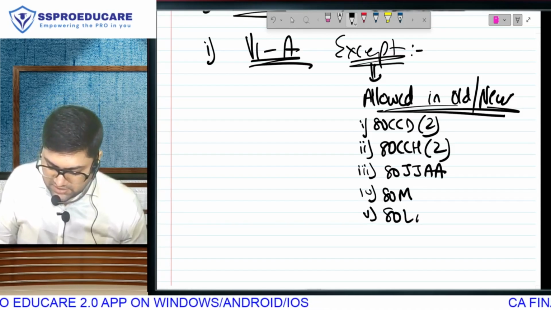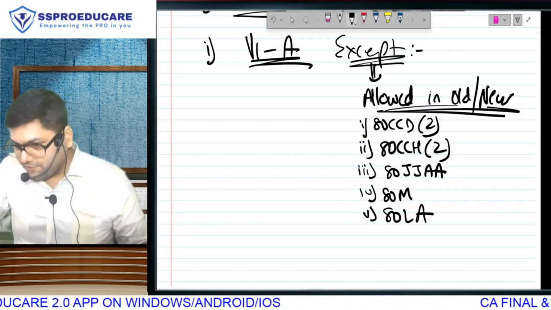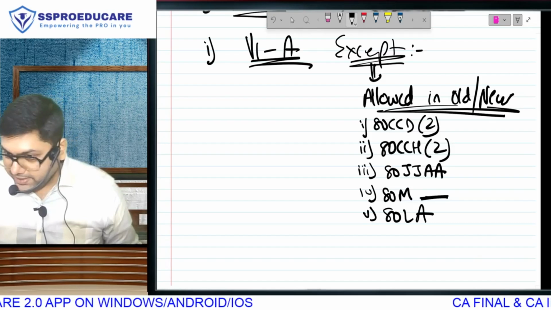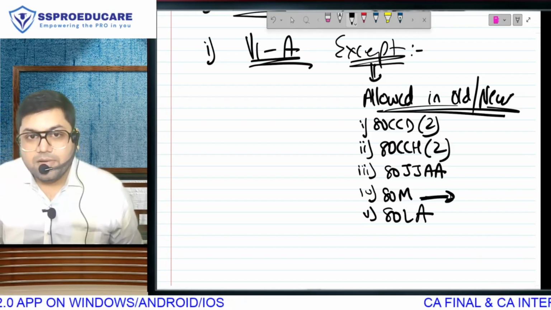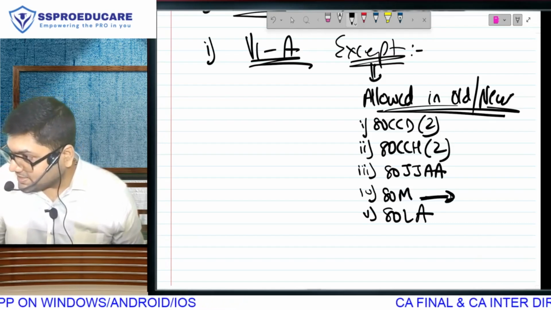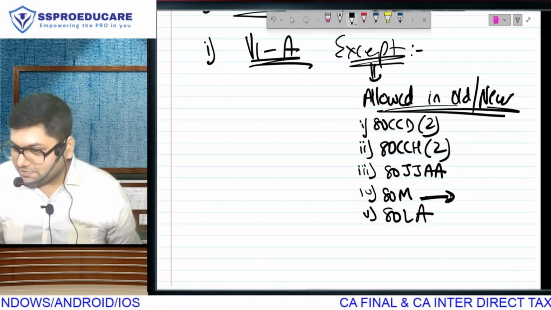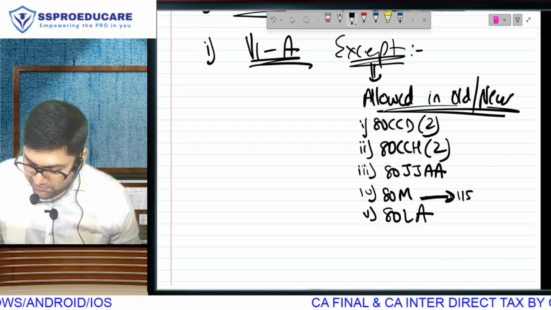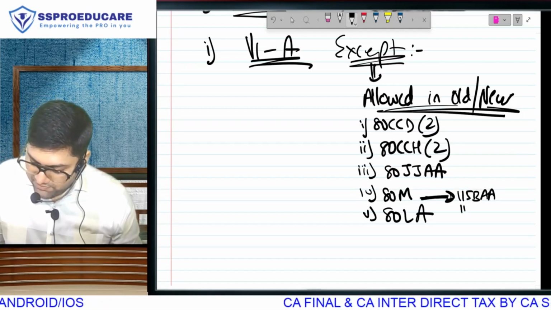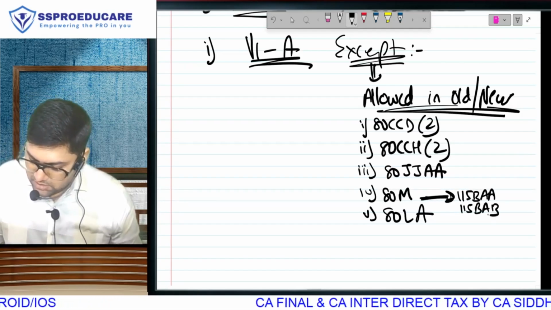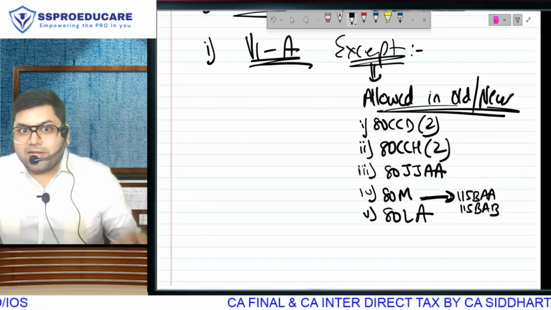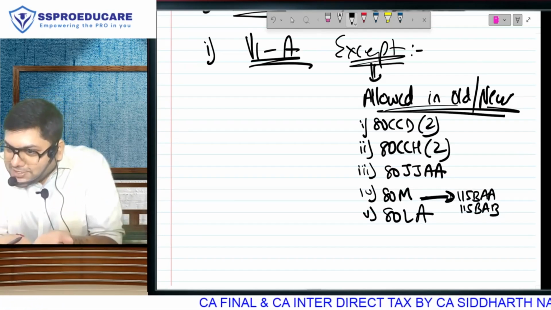And there is a section 80LA. Of course, honestly, 80M is not a part of 115BAC ka discussion. Why? Because 115BAC does not cover companies. But then 115BAA and 115BAB में तो है ना. Ultimately, new regime का whole concept और funda is same.